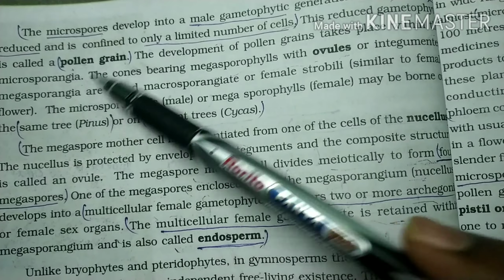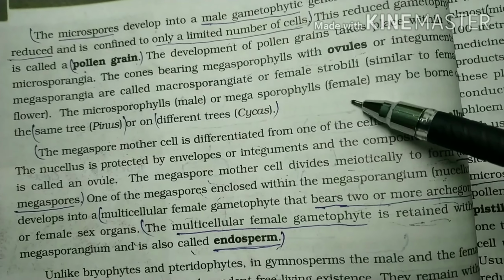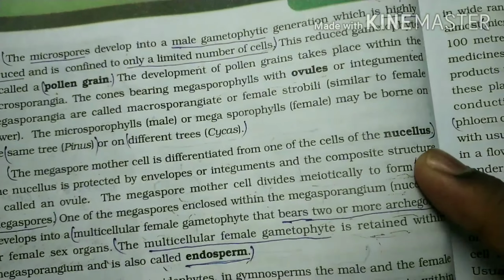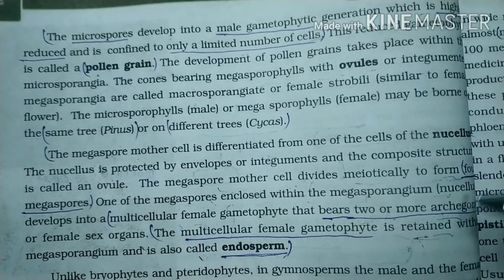The cone bearing megasporophylls with ovules or integuments is called macrosporangiate or female, similar to a female flower. Microsporophylls are said to be male, and megasporophylls are said to be female, and they may be borne on the same plant.